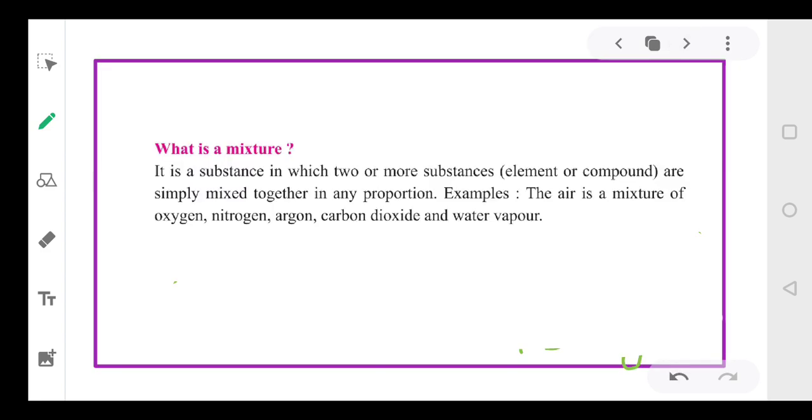Now coming to the second word: what is a mixture? A mixture means it contains two or more substances. It is formed when we mix two or more substances. Suppose you are preparing lemonade.